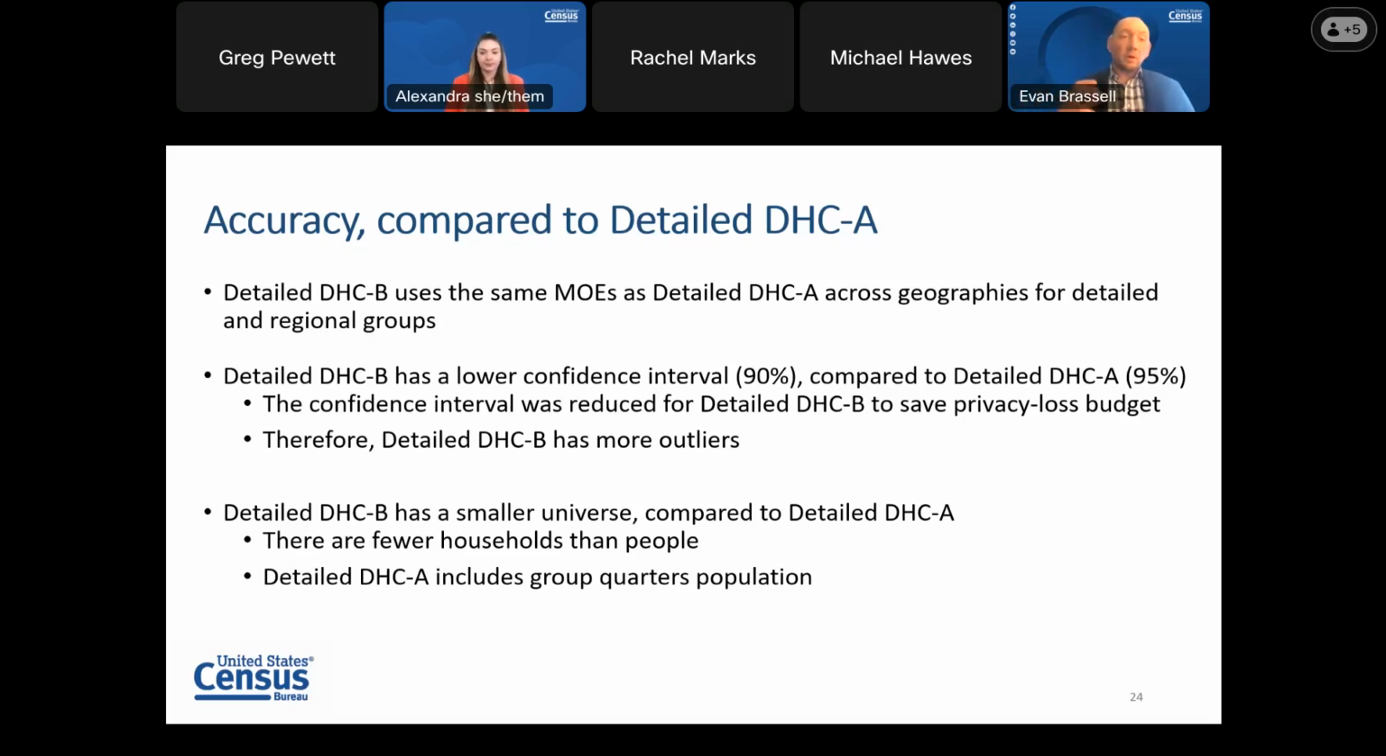It's also important to note that the detailed DHCB covers household level statistics and not population statistics. This means that it's already inherently a smaller universe, and that these MOEs represent a greater proportion of the cases and units. Also, the detailed DHCB is only household statistics, whereas detailed DHCA covered both household population as well as group quarter population.